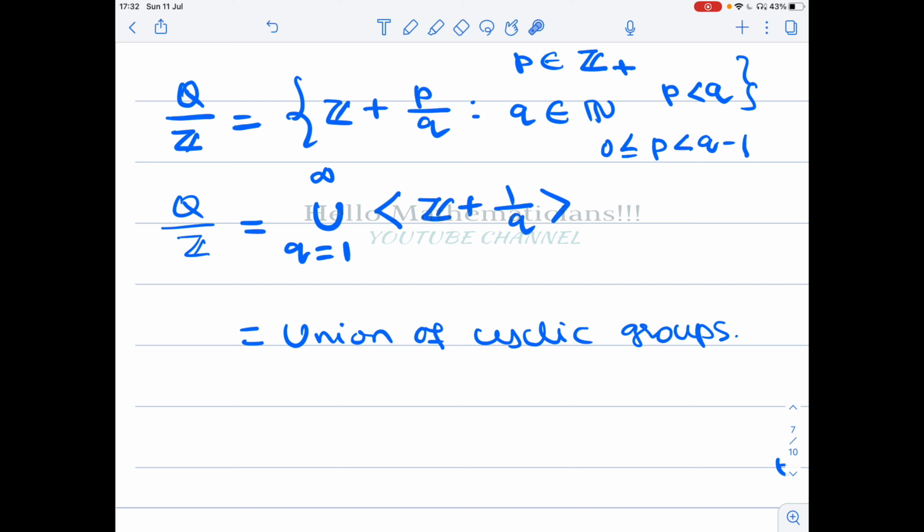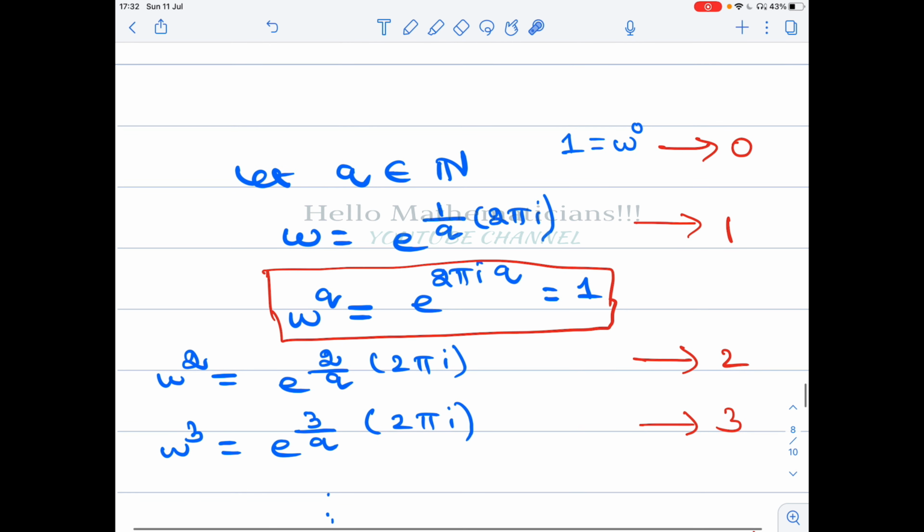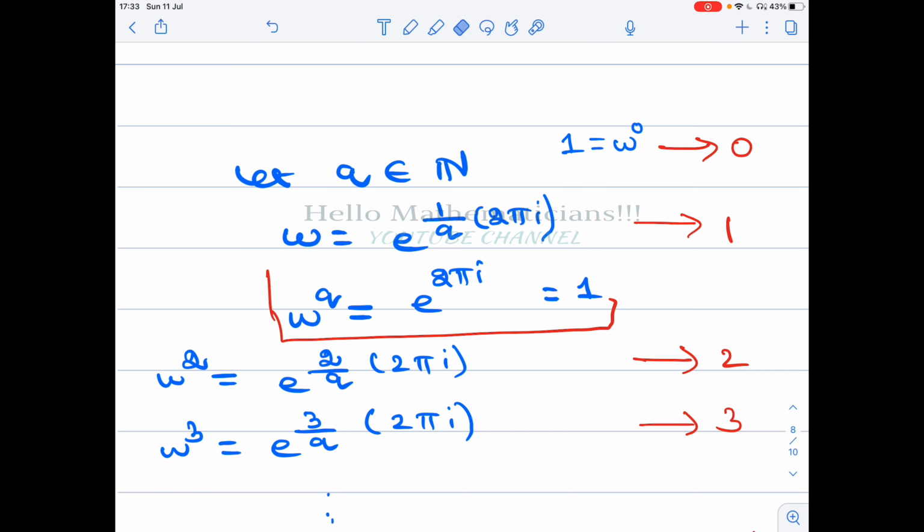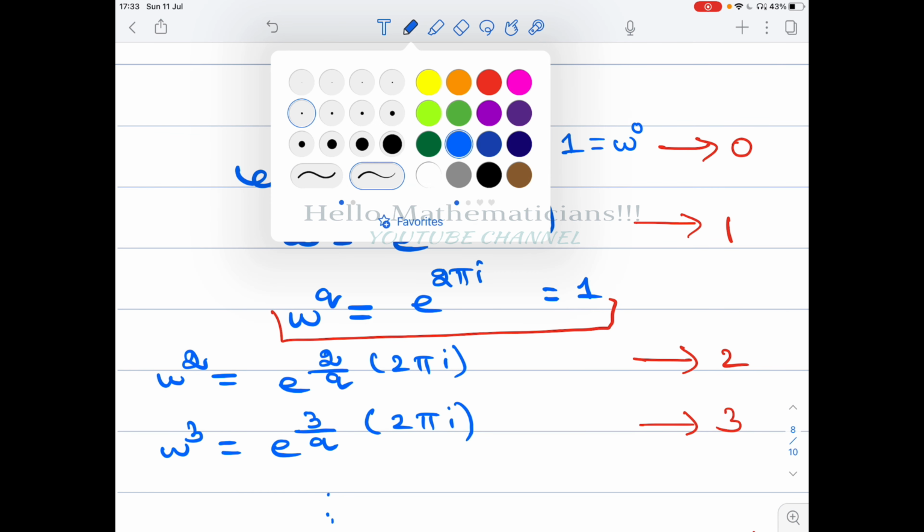Again, that is another CSIR problem in which they asked whether this Q mod Z is isomorphic to some other group. I am going to define that. What is that? Another group consisting of nth roots of unity. So you fix a natural number q, and I define w to be e power 1 by q times 2 pi i. Then you calculate w power q, you get this whole power q. So the q and 1 by q will cancel. You get e power 2 pi i, so e power 2 pi i will be 1.